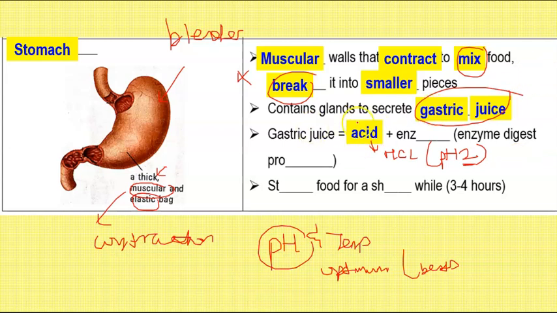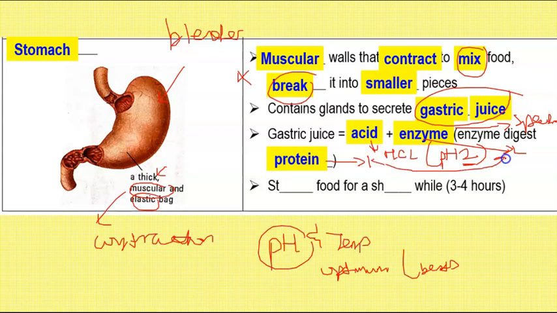However, this gastric juice, which contains hydrochloric acid at pH 2, actually also has an enzyme. And this enzyme is responsible for digesting protein. Remember, it doesn't digest anything else except protein, because this enzyme is highly specific. Okay, and this enzyme is the lock, and the protein is the key for this lock. Okay, so what does that tell you about this enzyme? This enzyme's optimum pH is actually pH 2. Makes sense, right?